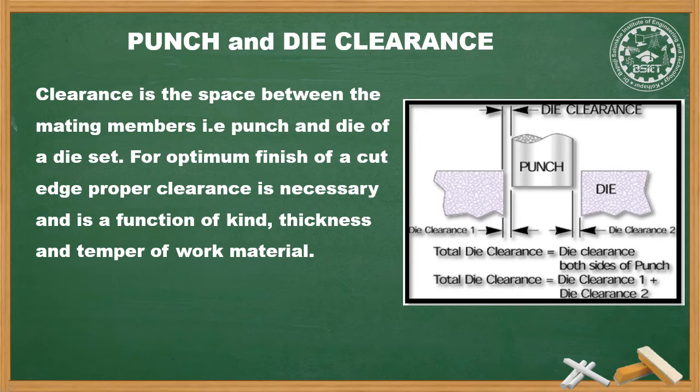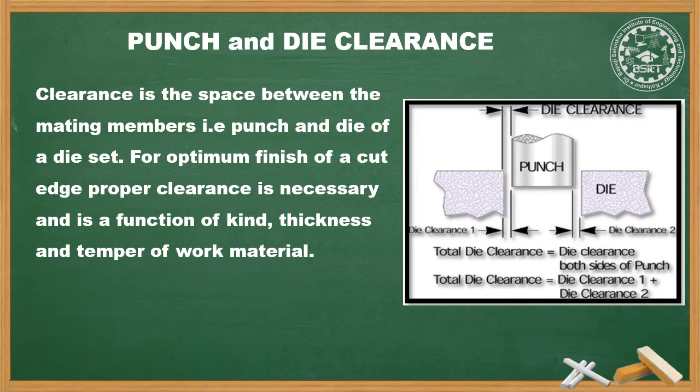During metal cutting, the shape of the punch is similar to the die opening except that it is smaller on each side, as shown in the figure. This difference in dimension between die and punch, that is the mating members of the die set, is known as clearance or die clearance. It is applied in the following manner.